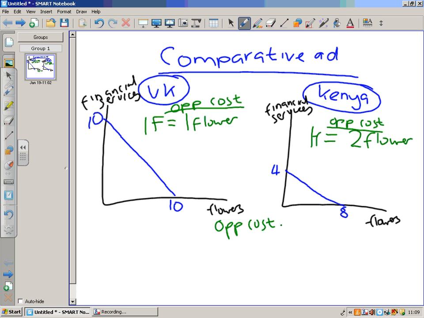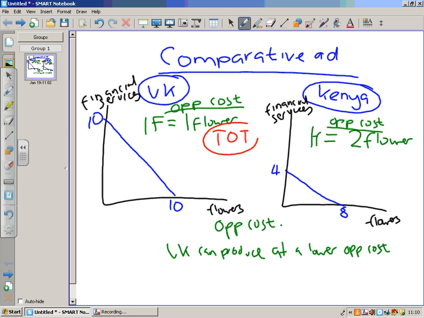So what we can see is that the UK can produce financial services at a lower opportunity cost than Kenya can. And now we've got that, we can actually look at creating international trade between these two countries. So again, we have to establish a terms of trade.